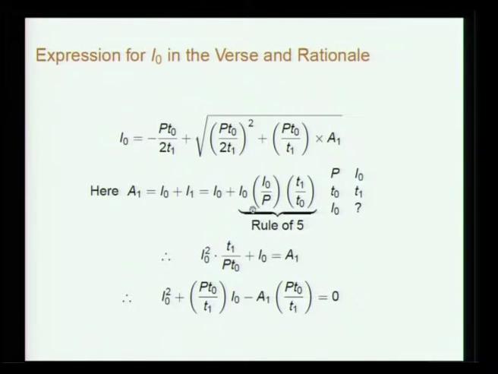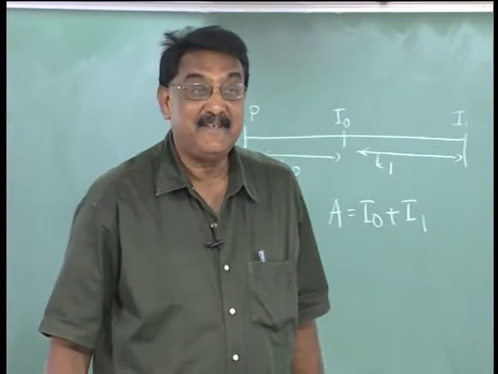So, for principal I0 for time T1 the interest is I1, which is I0 into I0 by P into T1 by T0. This is the rule of five we are doing. A1 is given. So, I0 squared into T1 by P T0 plus I0 equals A1. This is the equation. You see that a quadratic equation is coming.